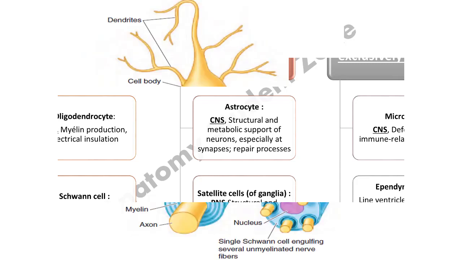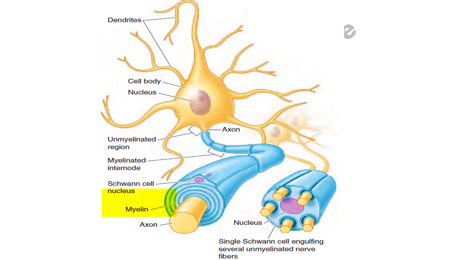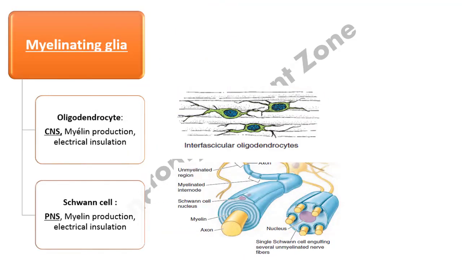Myelin is a fatty substance, and it forms a myelin sheath around the axon. The function of this myelin sheath is to act as an insulating layer, and it increases the speed of conduction of the nerve impulses going along the axon. The myelinating glia are different in the central nervous system and the peripheral nervous system. In the central nervous system, myelination is done mainly by the oligodendrocytes, and in the peripheral nervous system, myelination is done by